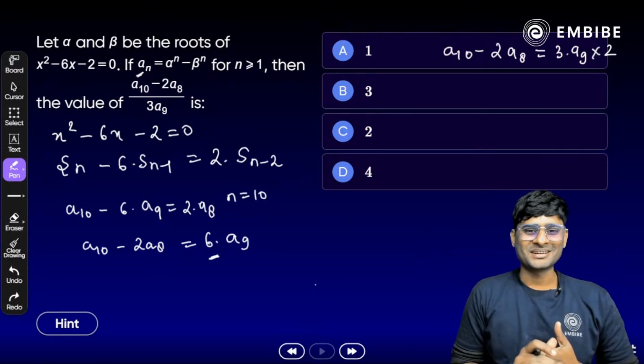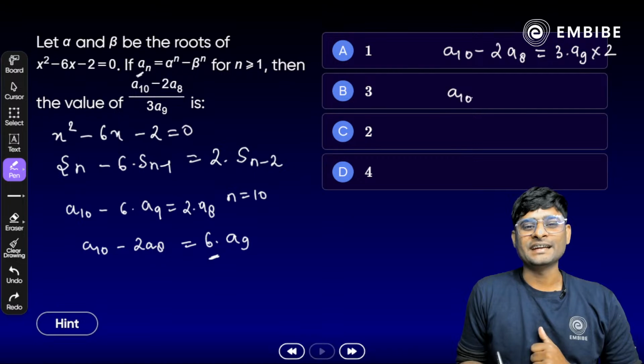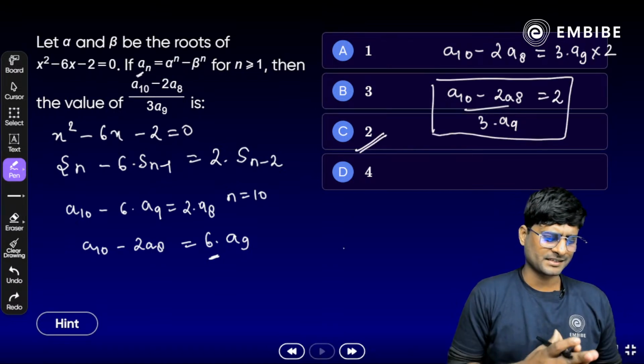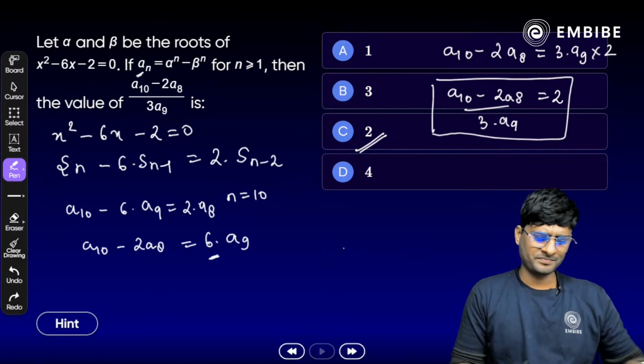Now transpose again, we get the answer: (a10 minus 2 times a8) divided by 3 times a9 is equal to 2. 2 is the answer. Clear? Yes, option C is the right answer. Very easy.